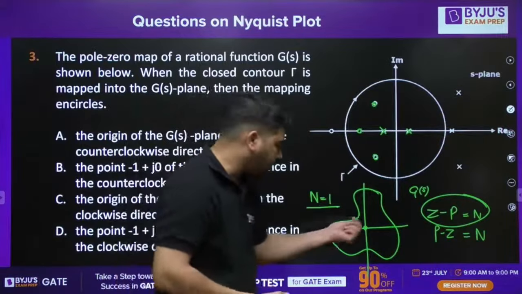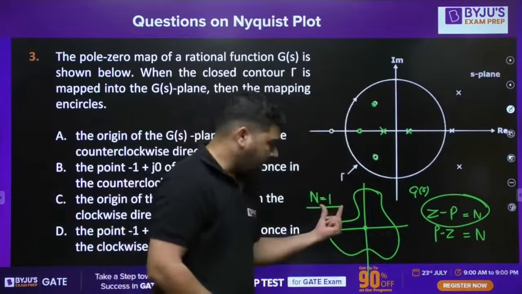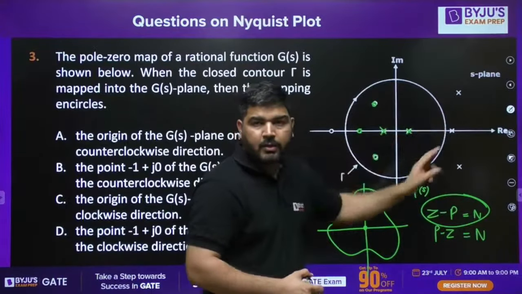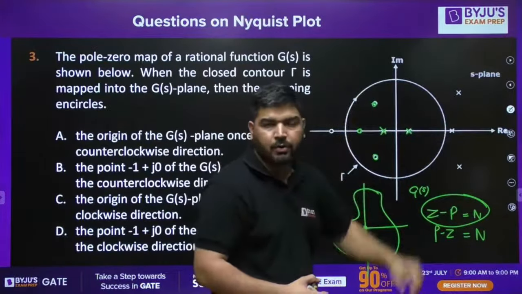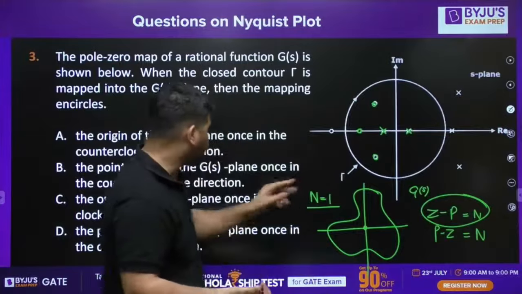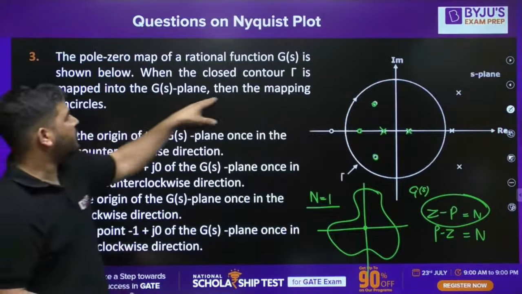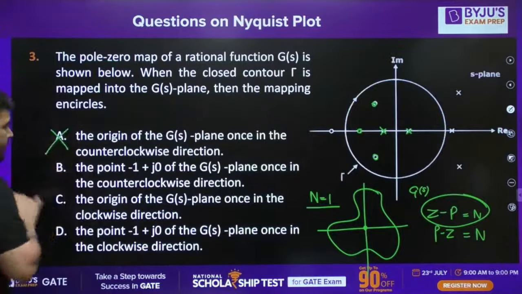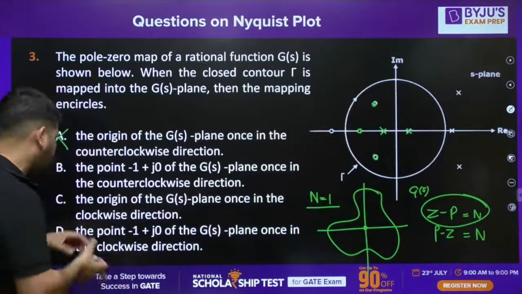Okay, we found the number of encirclements of the origin. It's 1. And for the direction, since Z is more than P, the direction of encirclement of the origin will be the same as the contour direction. The contour is clockwise, so the number of encirclements will be 1 and it will be clockwise. So the answer has to be the origin of the GS plane once in the clockwise direction. The option saying counterclockwise is not correct, and the clockwise one is correct. I hope it is clear, everyone.